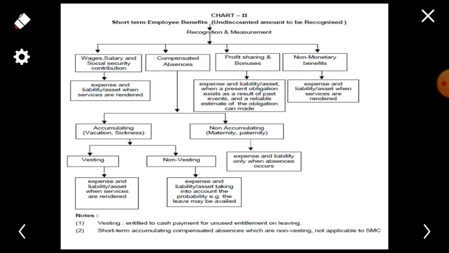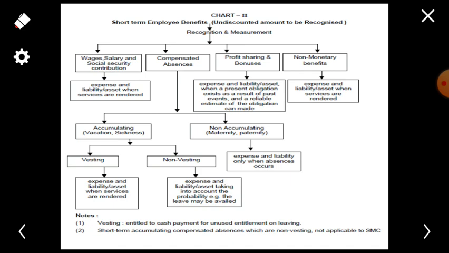Paternity leaves are the leaves which are given to the male employees of the organization, as he is the only one who is taking care of his wife, and therefore to take care of the wife as well as the child, the paternity leaves are being availed or being given to the male employees of the organization.